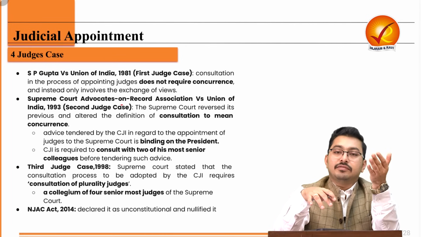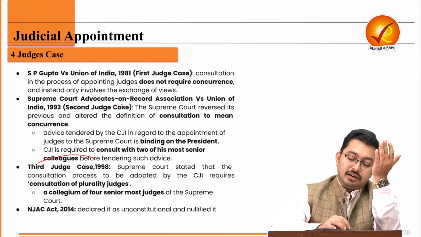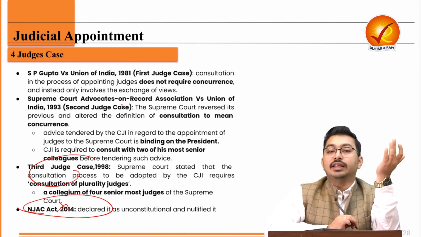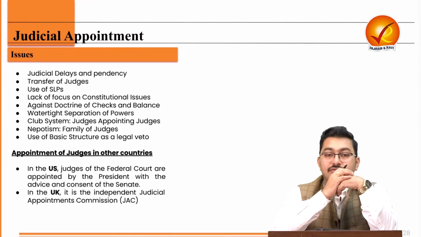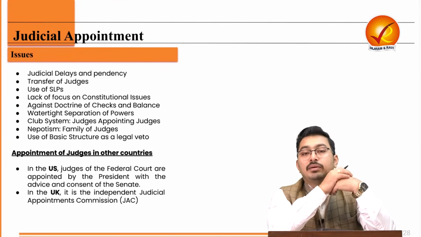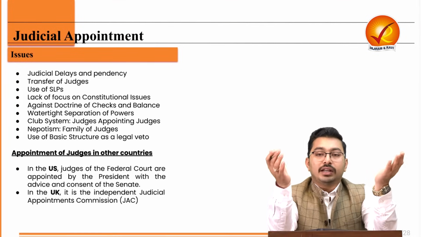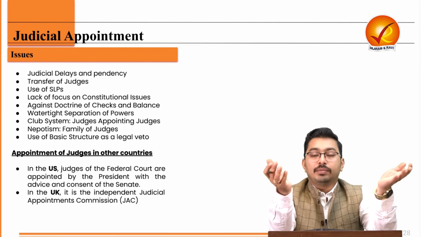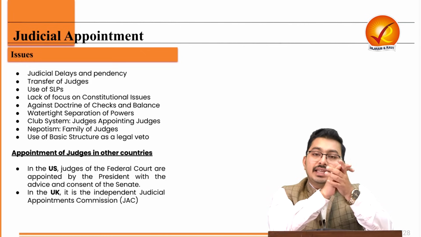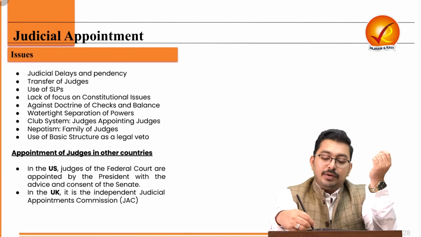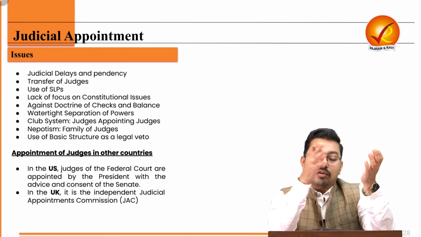So again, we returned to the collegium era. Why? Because the new act was nullified. But the Supreme Court held that we will arrange for a new memorandum of procedure between the two parties on how the appointment will happen between the courts and the executive. And there are issues which are still pending related to the memorandum of procedure.